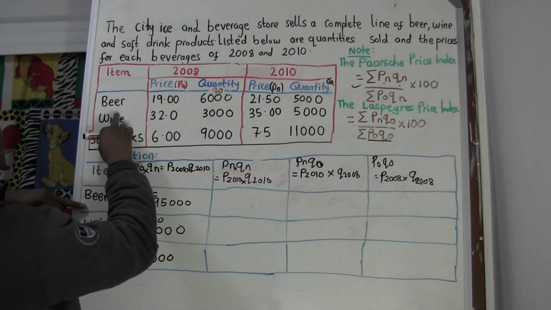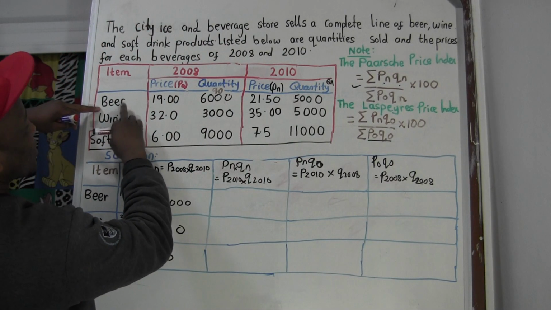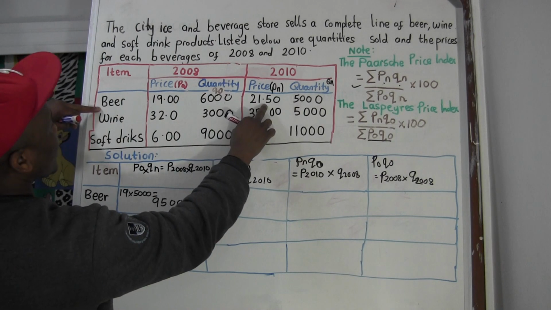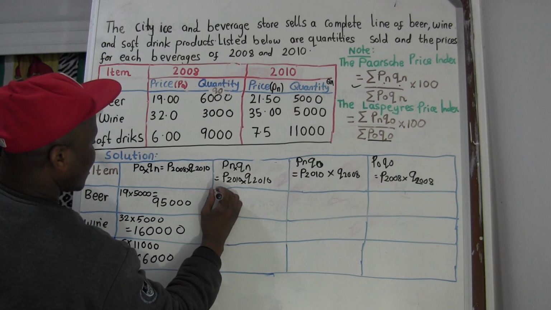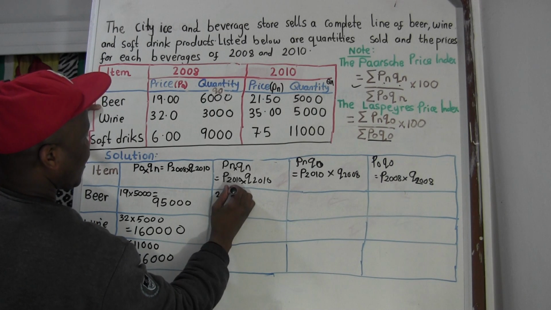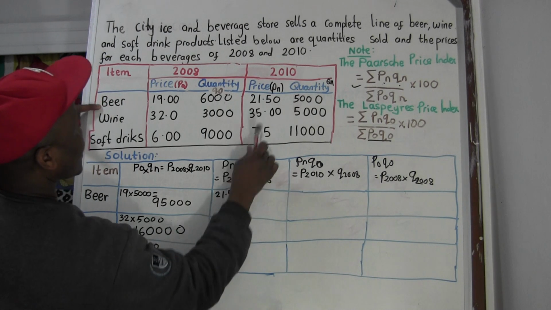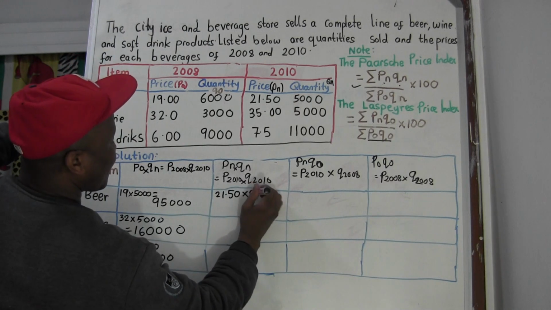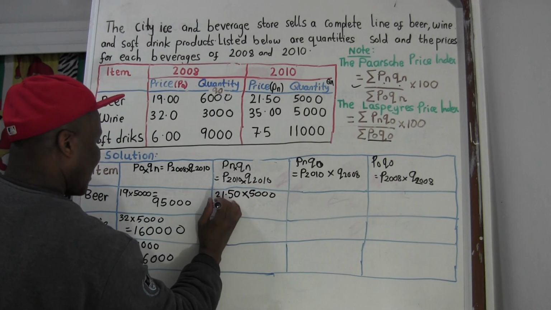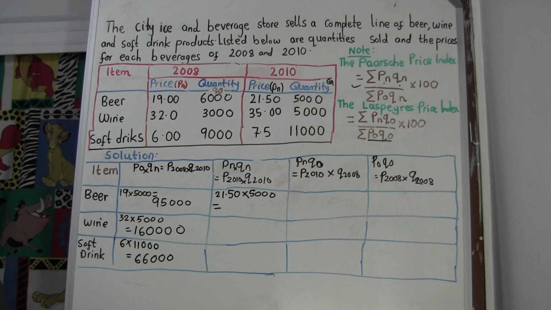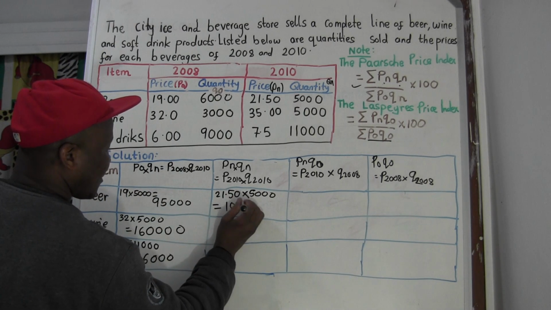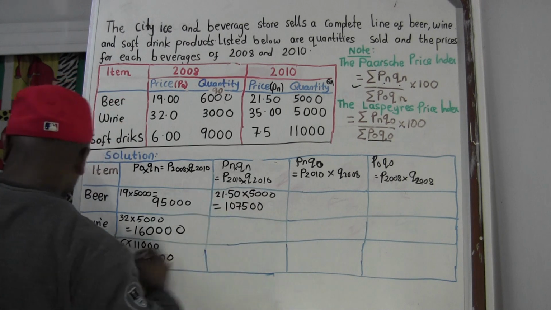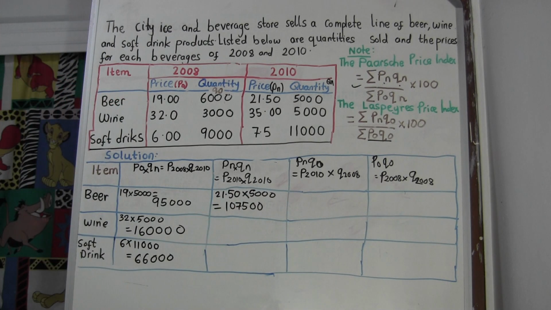PNQN for beer. What is price N? Price N, this, times QN, because PNQN. So 21.5 times 5,000 is going to give us 107,500. Okay, cool.